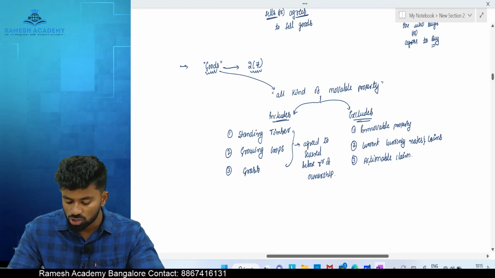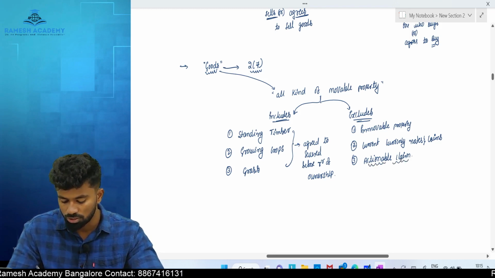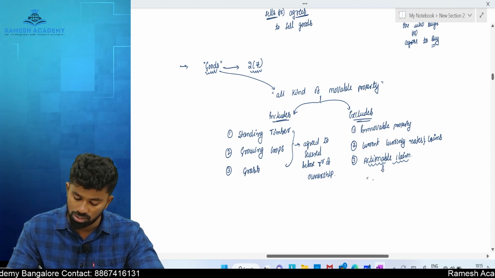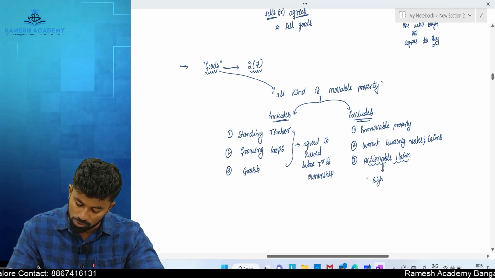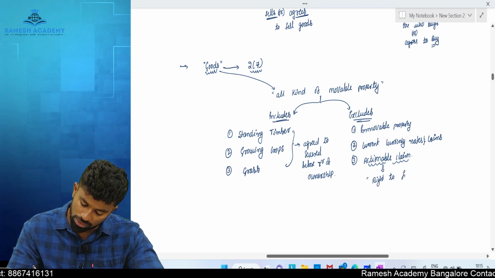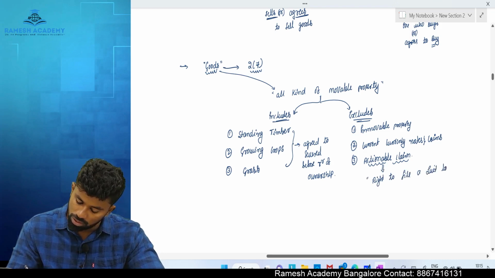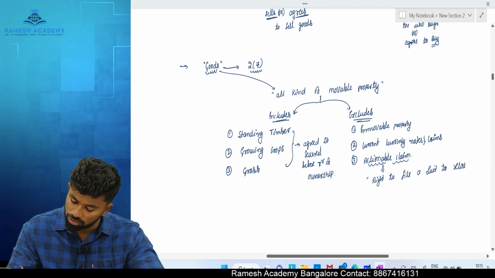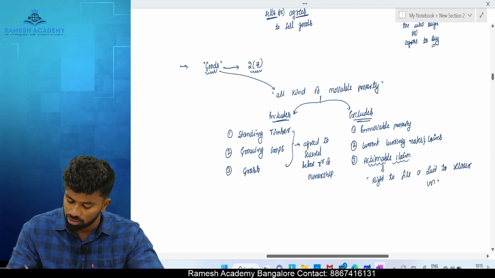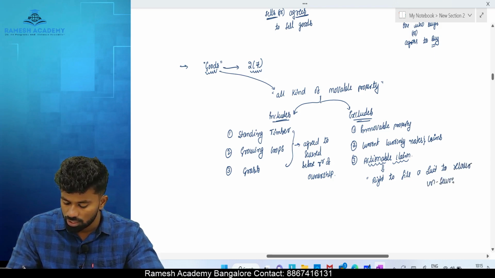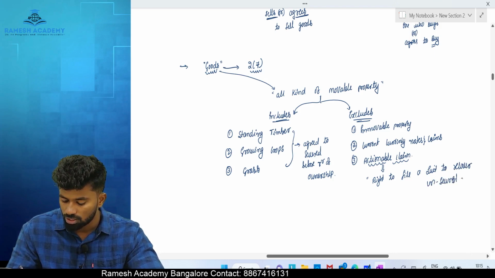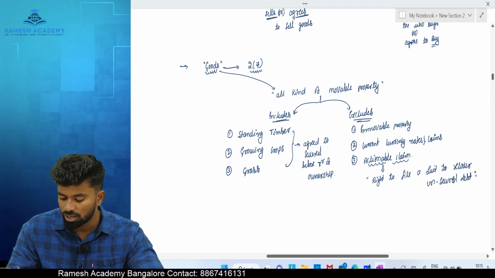Now what is an actionable claim, sir? Most important. An actionable claim means a right to file a suit to recover an unsecured debt. We also call it a money recovery suit.